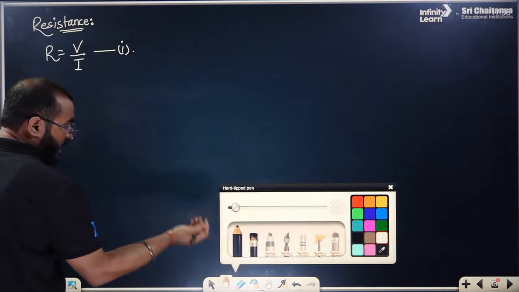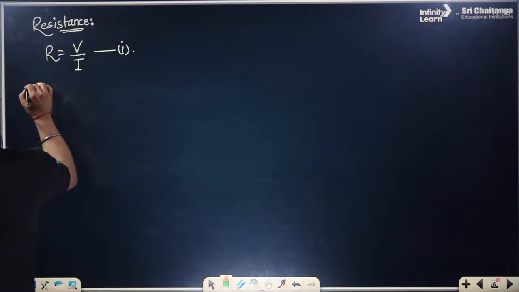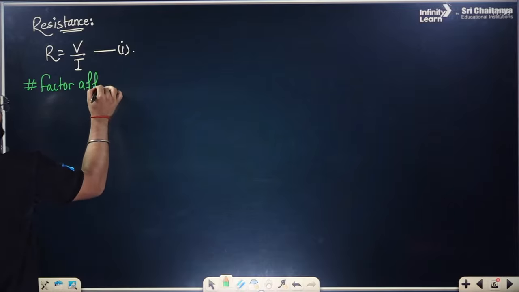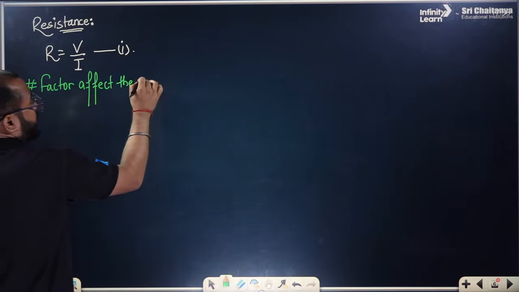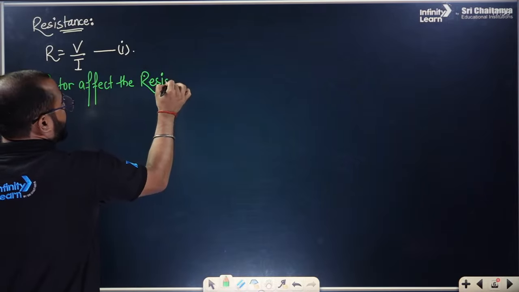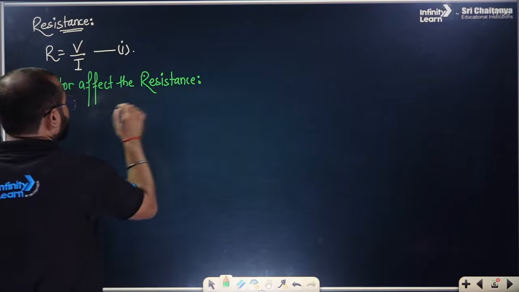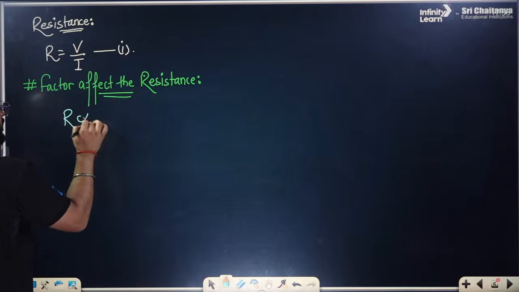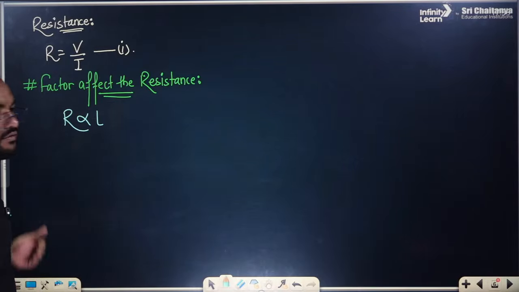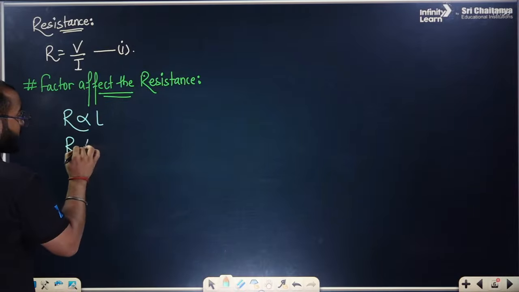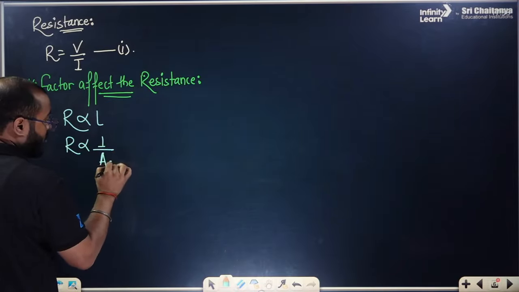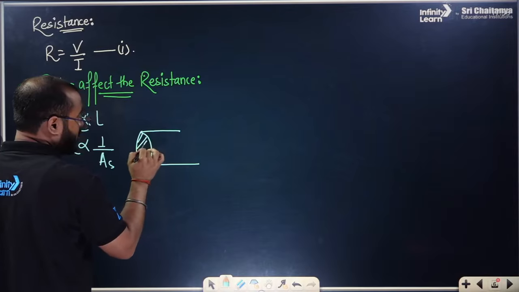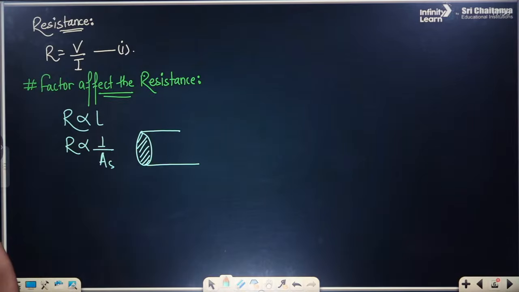Another formula for finding the resistance lies in the factors affecting the resistance, everyone. So what are the factors that affect the resistance? First, R increases with the length. If the length increases, the resistance also increases. R is inversely proportional to the area of cross section, everyone. What do you mean by area of cross section? Generally we are talking about the wire. How thick it is, that is the area of cross section.